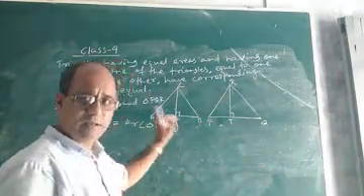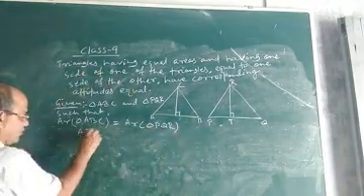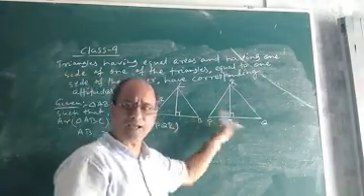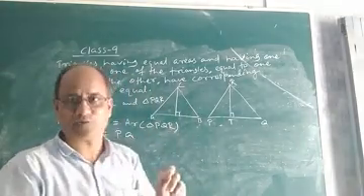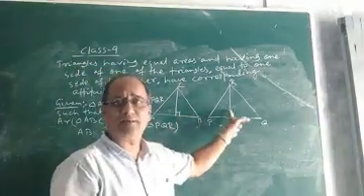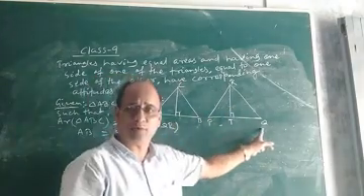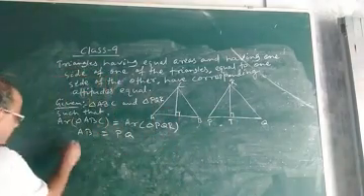Then what else is given? You are also given that AB equal to PQ. That means the bases of the two triangles are the same. That means the two triangles are on equal bases. So here the two triangles have been taken on equal bases, that is AB and PQ. That means AB and PQ are equal. It is given. Now the point is, how will you prove? To prove.